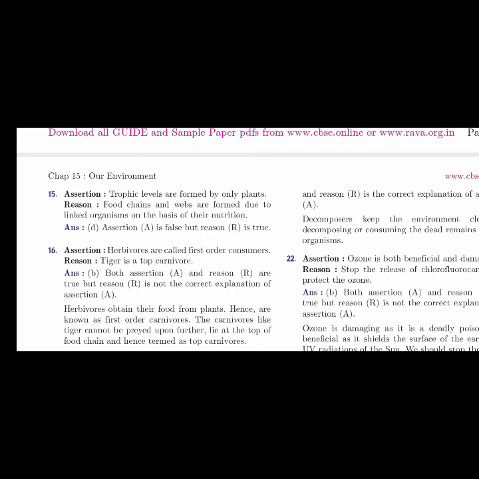So the last one we will study, we will end with the 15th question. What is that assertion? Trophic levels are formed by plants. Reason: food chains and webs are formed due to linked organisms on the basis of their nutrition. So the assertion is false, but the reason is true. These types of questions you can expect for 2 marks, children.